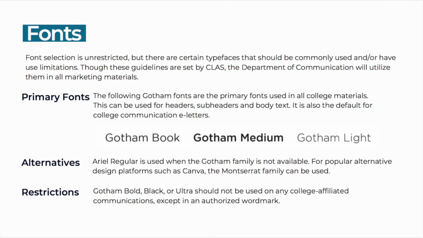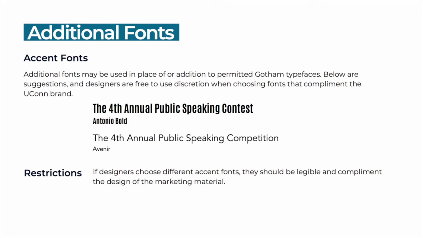The Department of Communication uses the Gotham family of fonts for all of the primary fonts and promotional materials, including social media posts, infographics, and presentations. The Gotham family is not available in all design platforms, so while using platforms like Canva, the Montserrat or Arial regular fonts can be used. To complement the primary font, designers can use accent fonts. These accent fonts can be used as headers or larger text, but should not be used for body text.